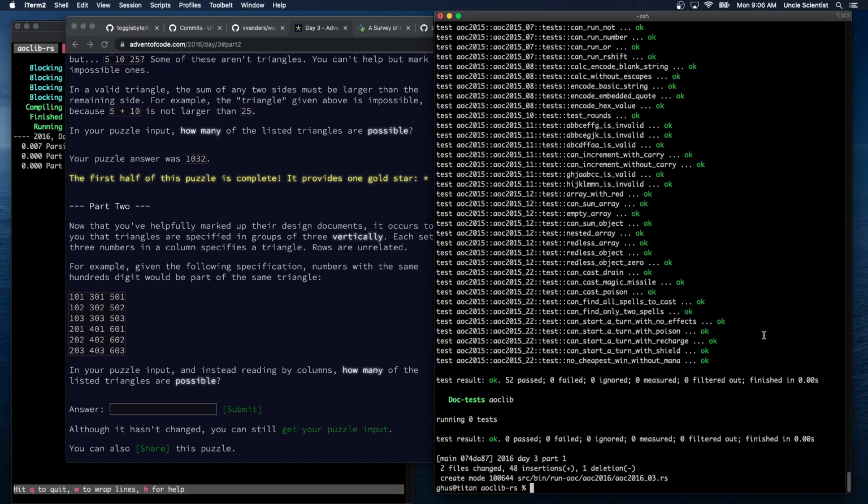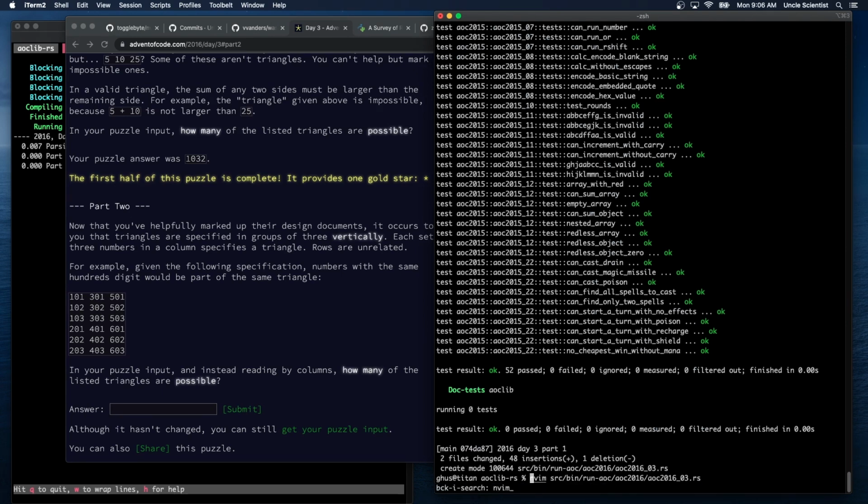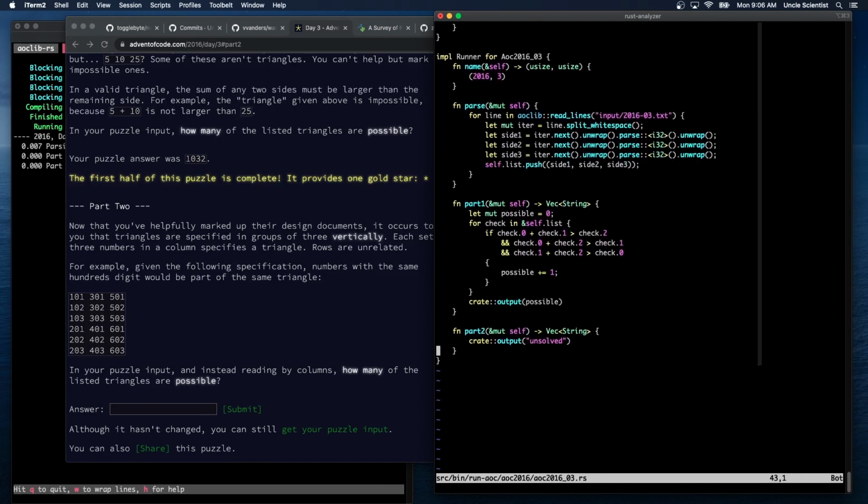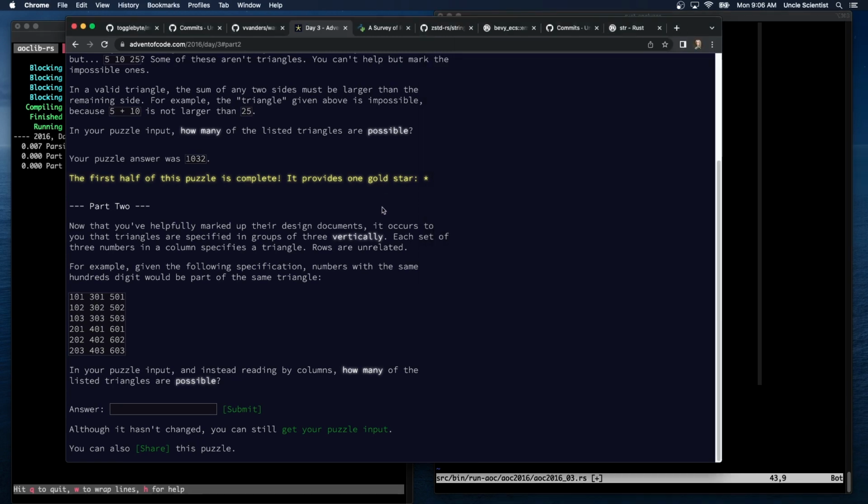So we just need to loop differently. And apply the same check. So instead of doing this, we can do this by len and then step by 3.